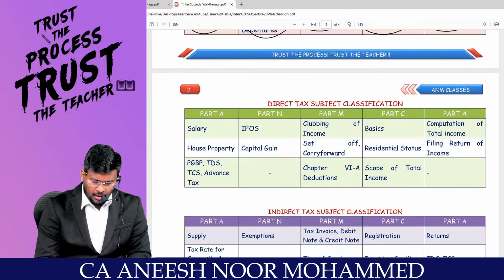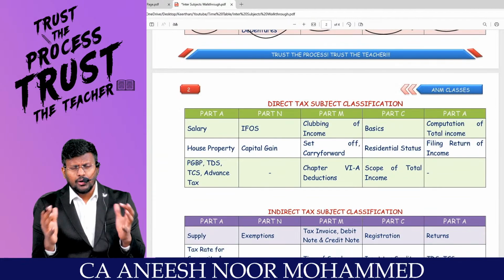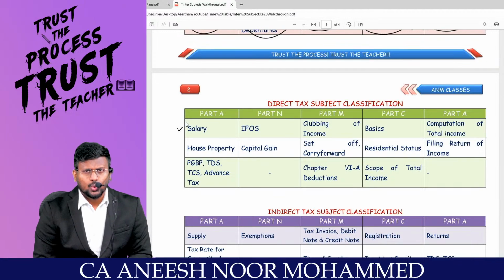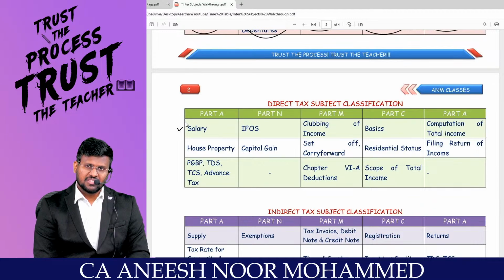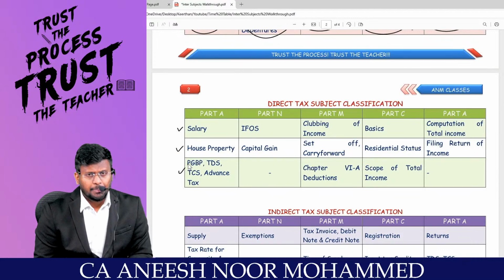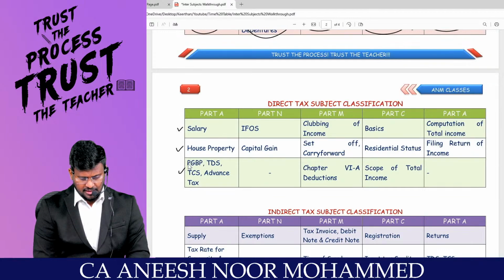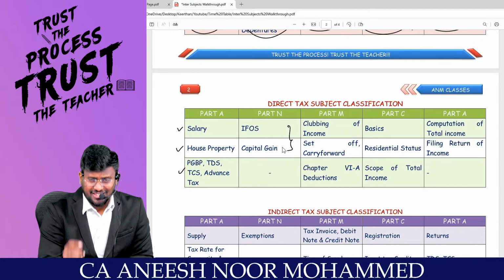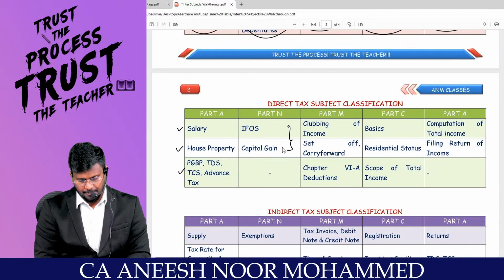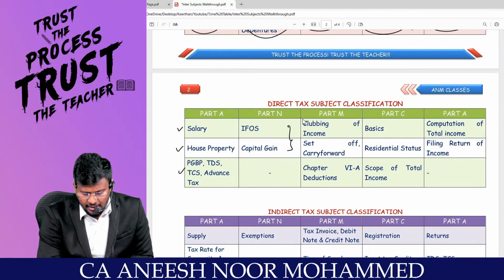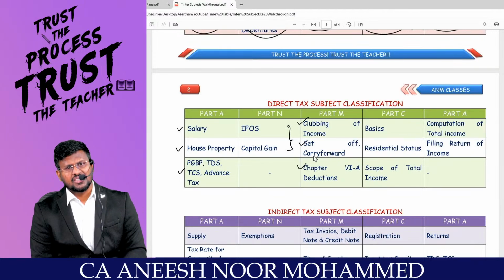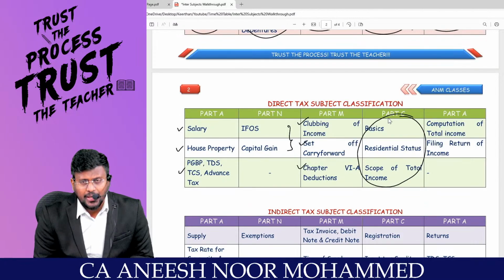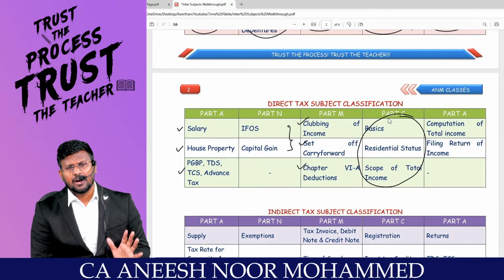Then coming to DT, a very important topic, especially this coming attempt. I am first asking you to study the salary chapter, income from salary. Then income from house property, PGBP, capital gain, TDS and TCS. And in part number 2, you have to prepare IFOS and capital gain because these two are connected topics. Then you prepare small topics like clubbing of income, set off and carry forward and Chapter 6A deductions. Then you prepare the basics. This is purely the basics part. Actually, everyone will prepare only this part first.